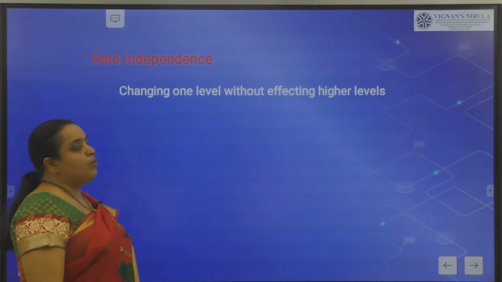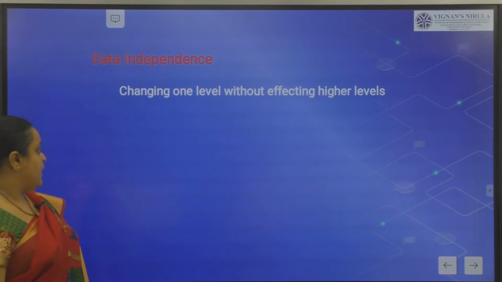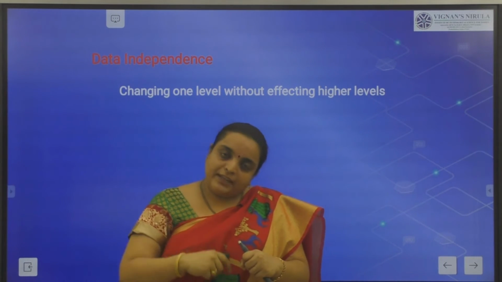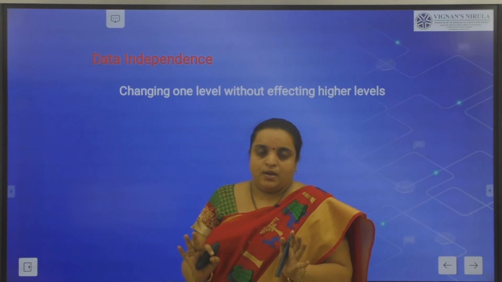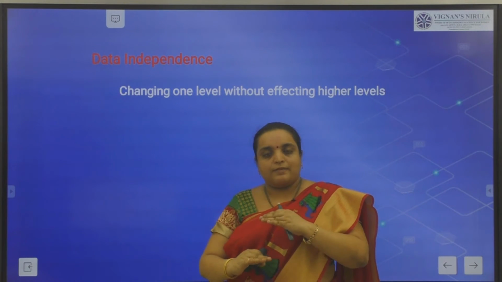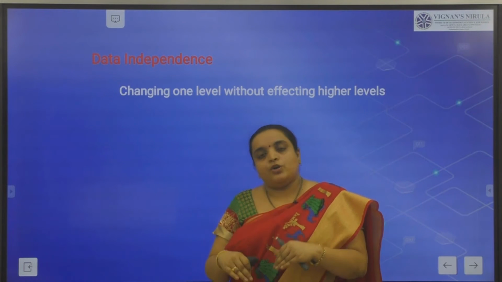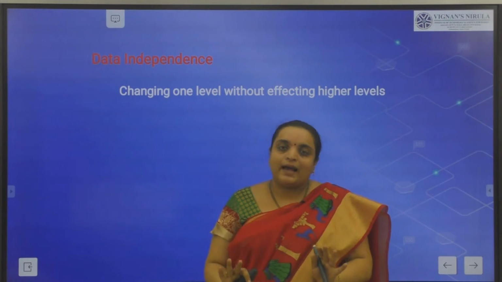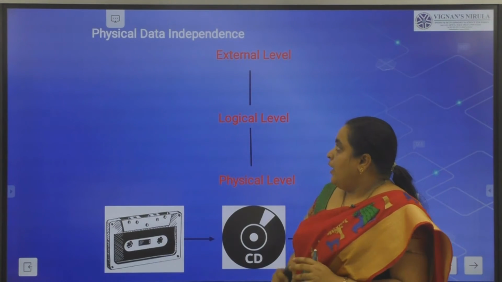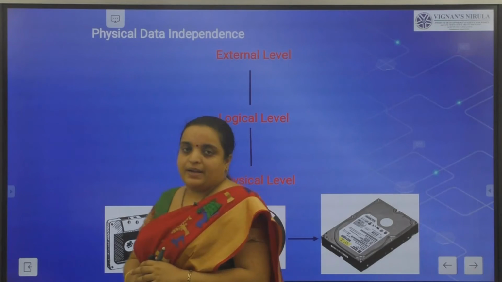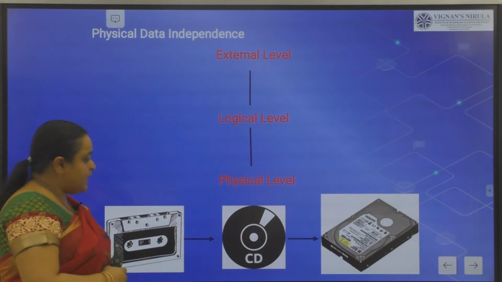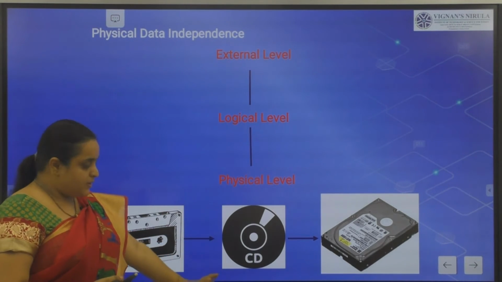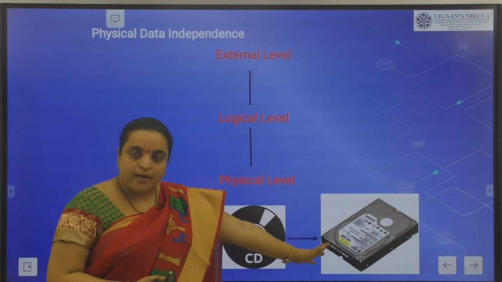Let us move on to data independence. Changing one level without affecting another level is called data independence. We have three levels, and changing from the logical level to the physical level or the physical level to the logical level without affecting the previous level is called data independence. Physical data independence concerns how data is stored: data is stored in the form of a tape, in the form of a CD, or in the form of a hard disk.